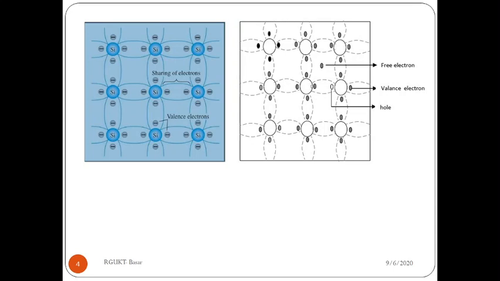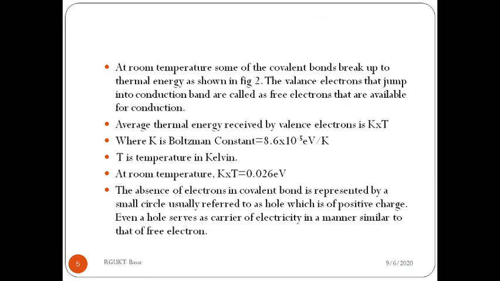When temperature increases, the valence electrons receive thermal energy in the form of heat. The average thermal energy received by a valence electron is kT.